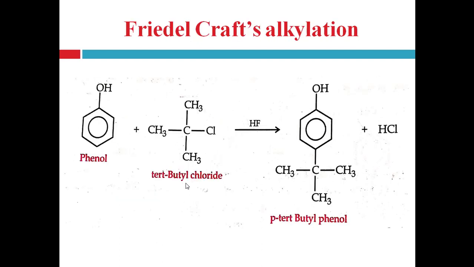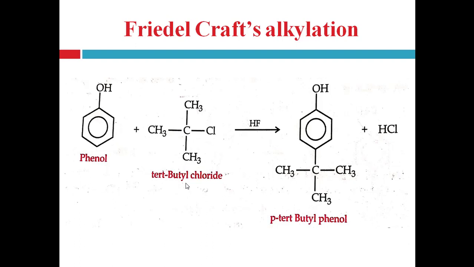Next one is the Friedel-Crafts alkylation. In this, alkylation of the phenol occurs, right, with the help of tertiary butyl chloride in presence of hydrogen fluoride. Friedel-Crafts alkylation occurs, and the product of this alkylation is the para derivative, right.